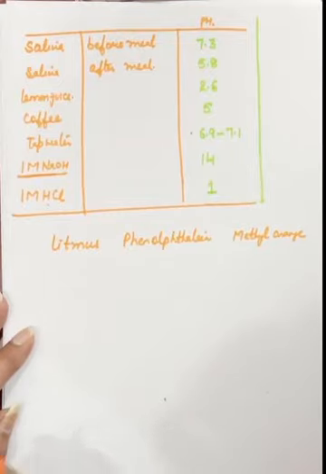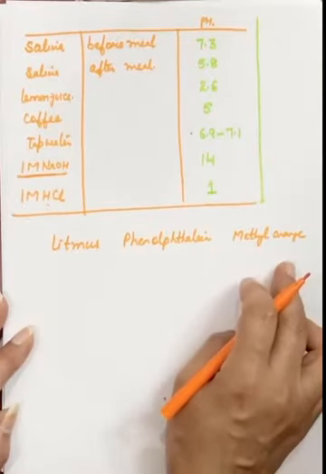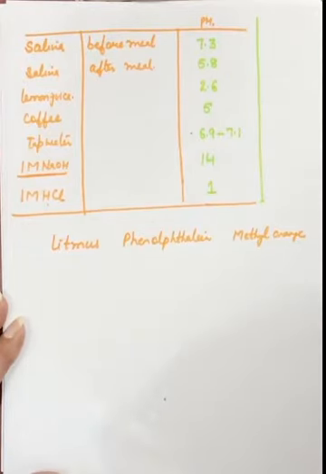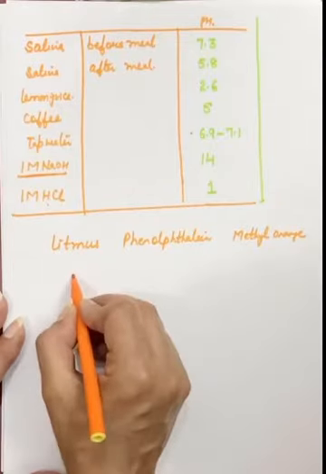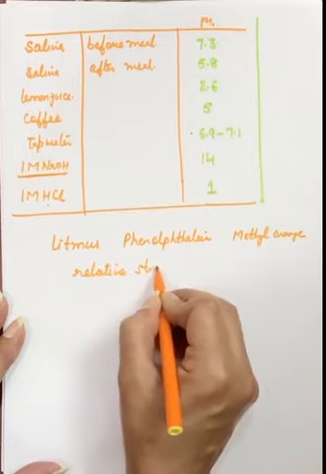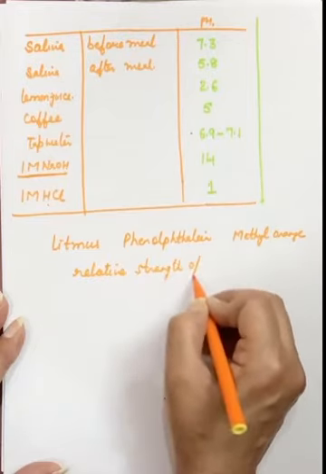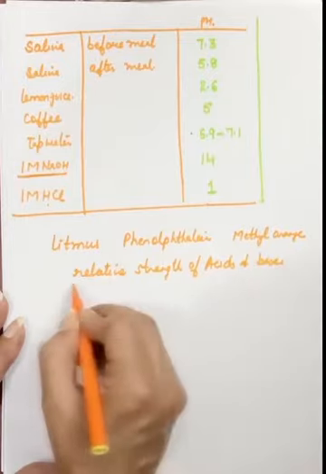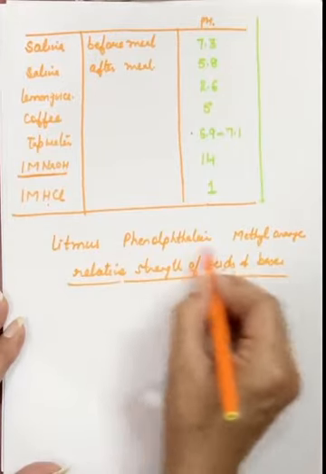But we cannot tell using these indicators, is this a strong acid or weak acid, strong base or weak base, or how strong or how weak is this acid or base. That is the relative strength of acids and bases. We cannot tell using these indicators.